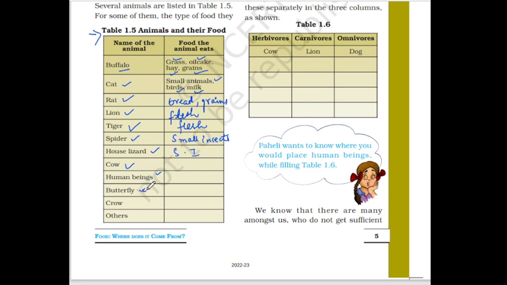Now comes the butterfly. What do butterflies consume, students? They consume nectar. Last one is the crow. What does a crow feed on? They feed on small insects, then they also consume grains, and they also consume meat, right? These are some of the things that animals eat as their food.